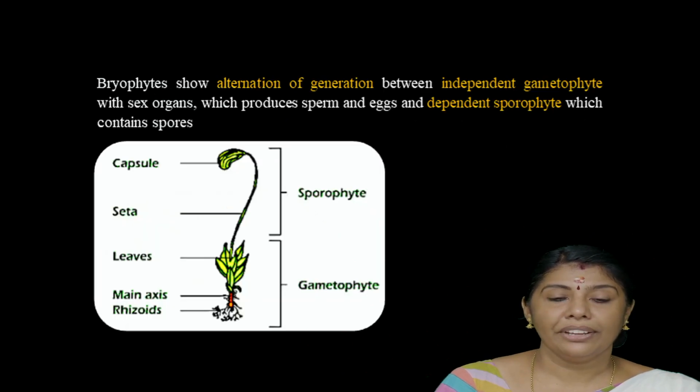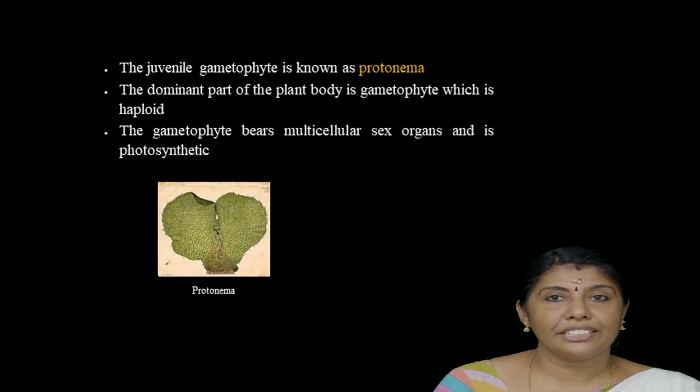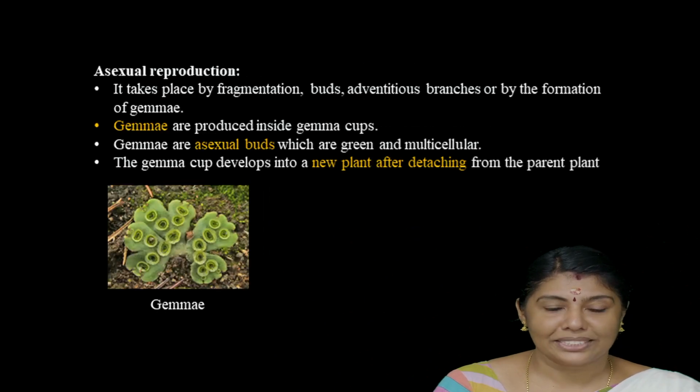Now, the bryophyte shows alternation of generation between an independent gametophyte with the sex organs which produce sperms and egg, and a dependent sporophyte which contains the spores. The picture shows the gametophyte bearing the sporophyte. Below the gametophytic plant the sporophyte grows, which is dependent. The juvenile gametophyte is known as protonema. The dominant part of the plant body is the gametophyte, which is always haploid. The gametophyte bears unicellular or multicellular sex organs and is photosynthetic.